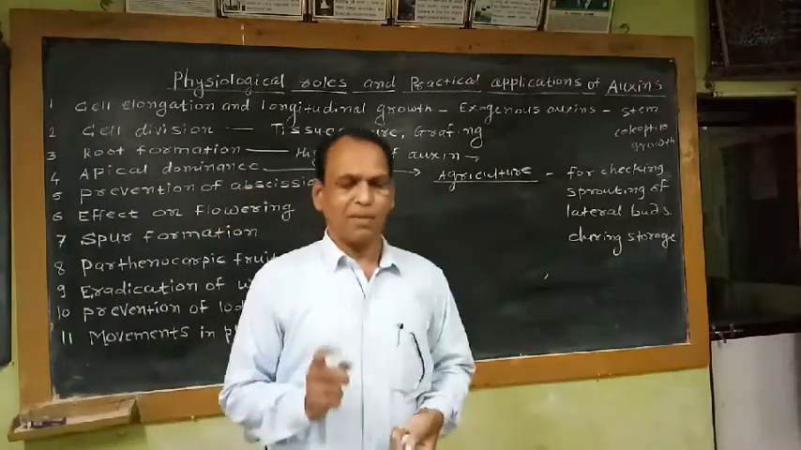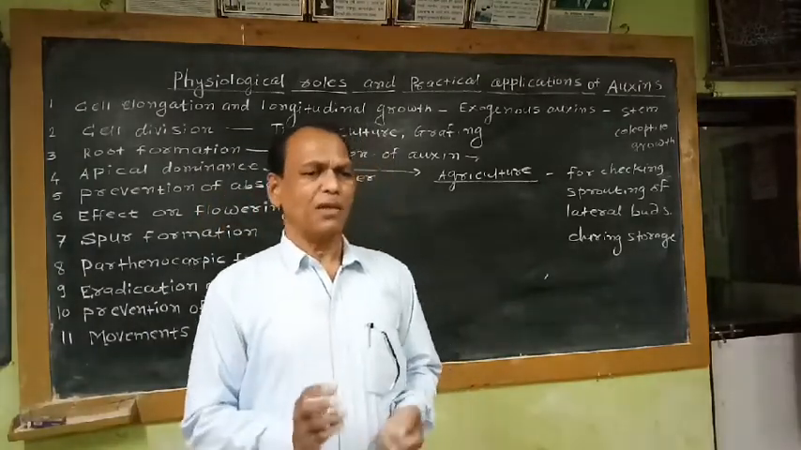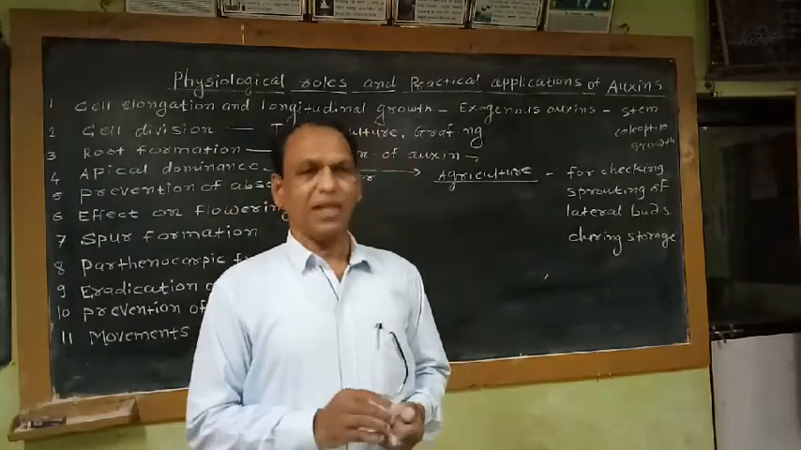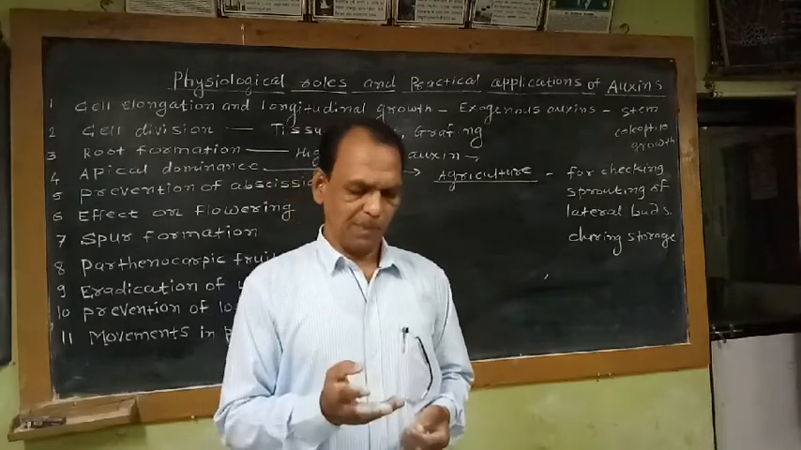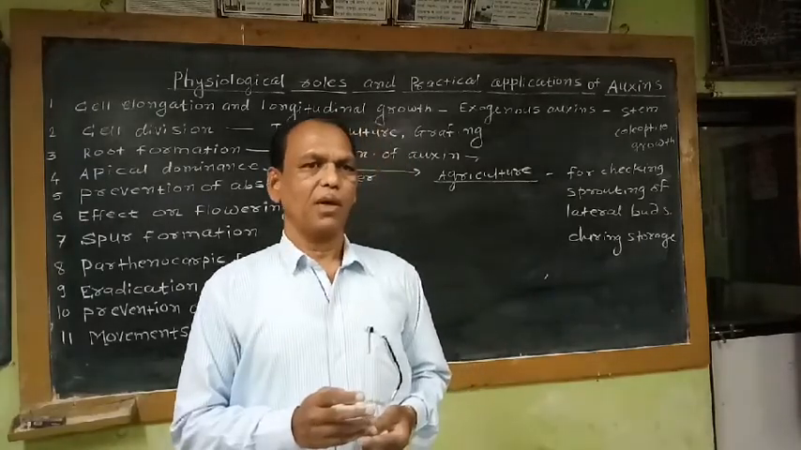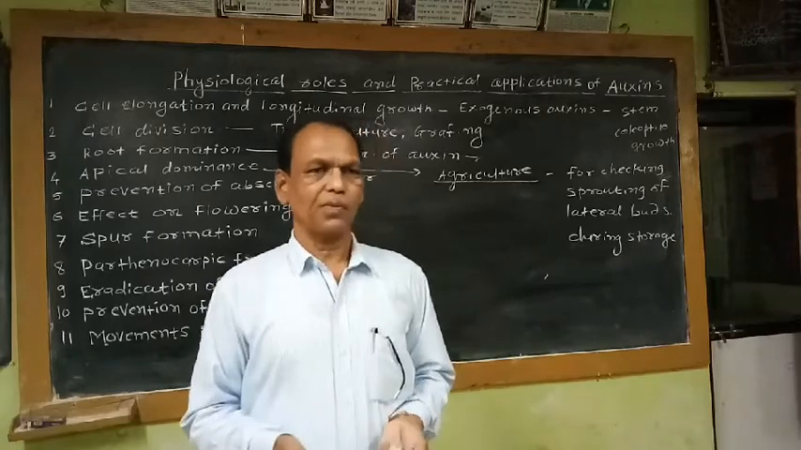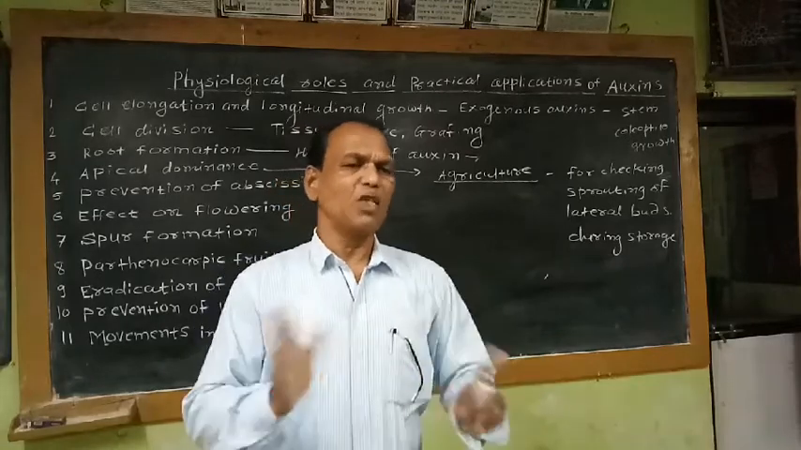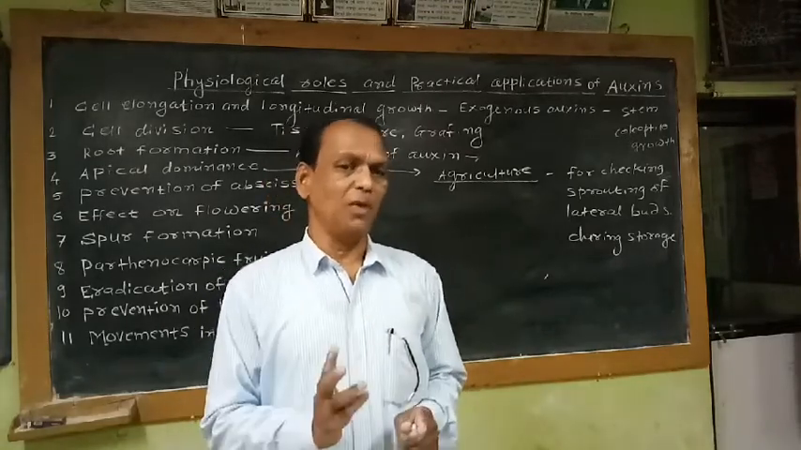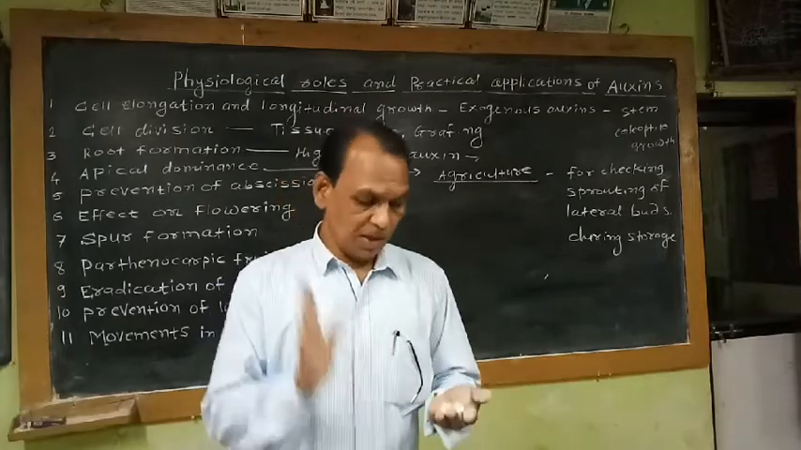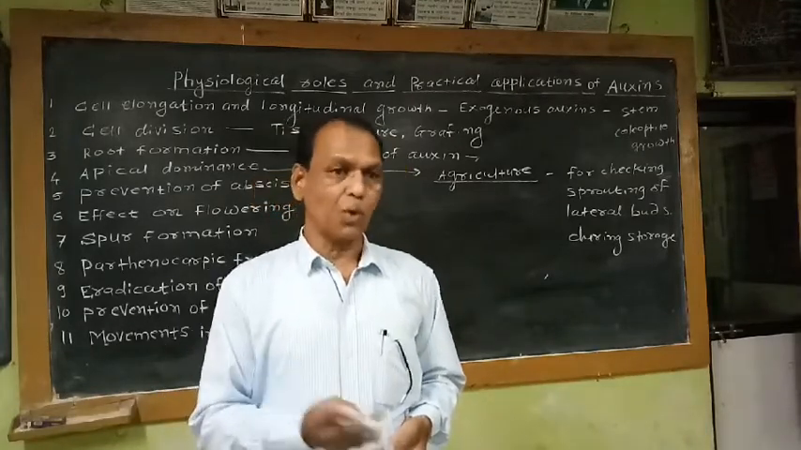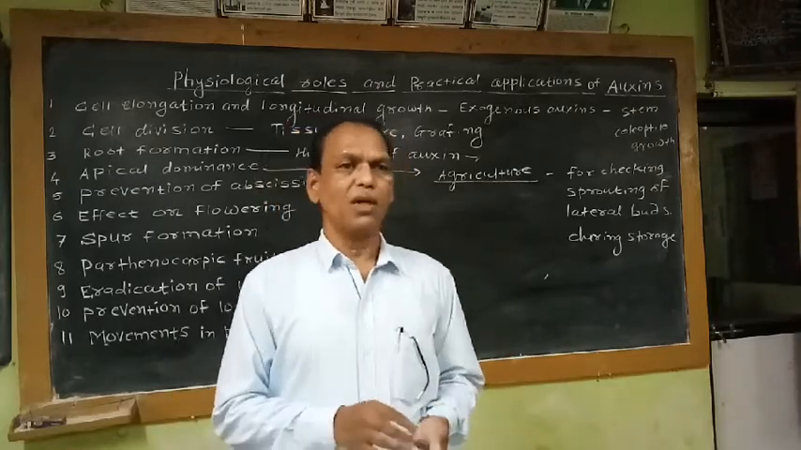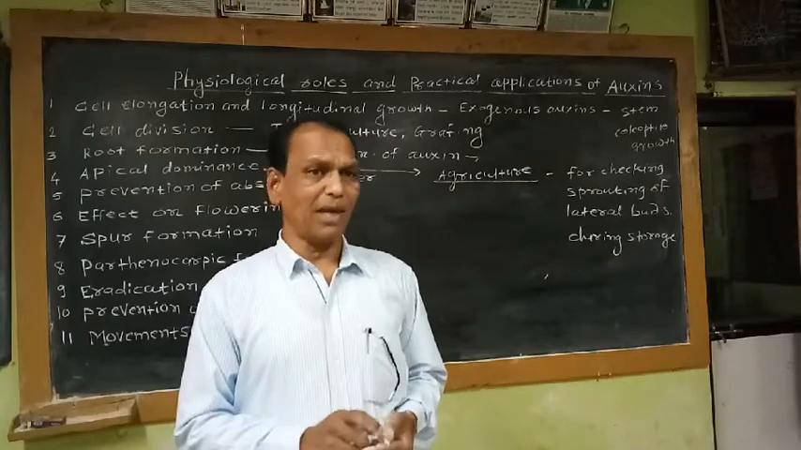The abscission layer is the layer which is developed at the base of the leaf, at the base of the fruit stalk, and at the base of the flower stalk, that means pedicel and petiole. If an abscission zone is developed at the base of these organs, then premature falling of the flowers, fruits and leaves takes place due to the development of the abscission layer or abscission zone.